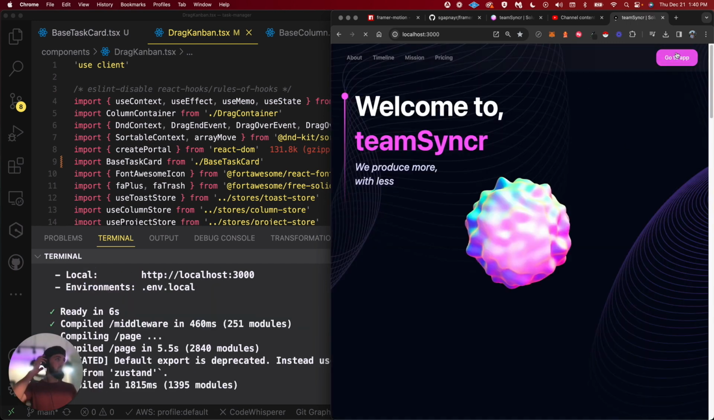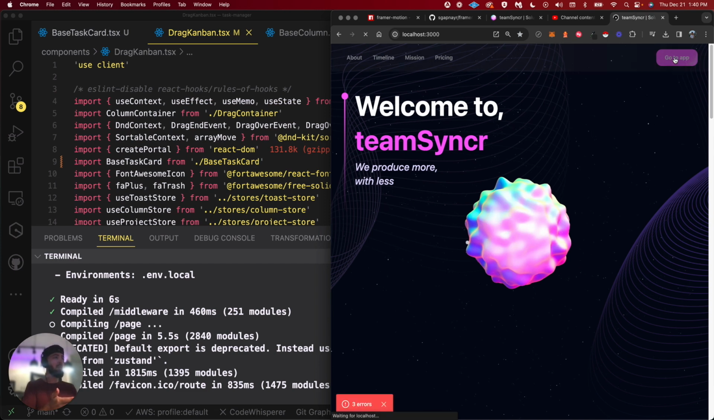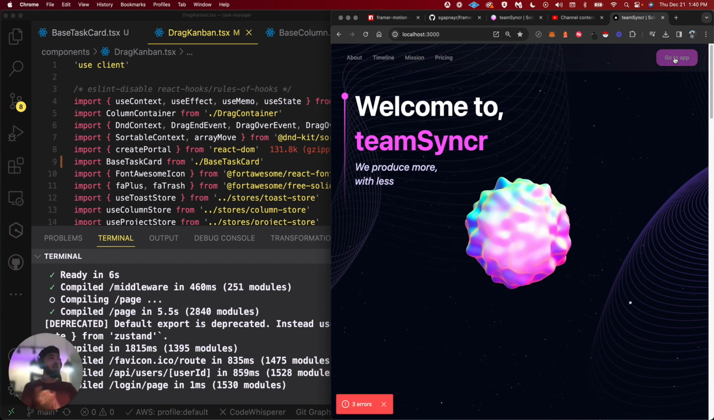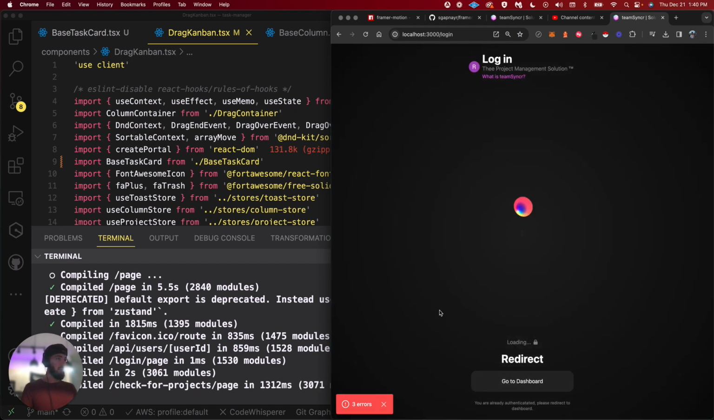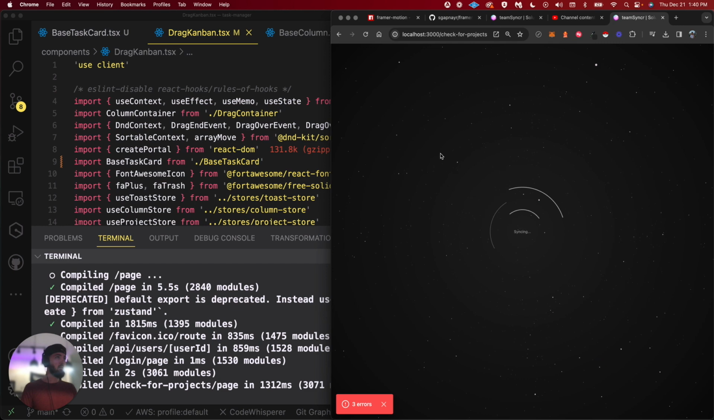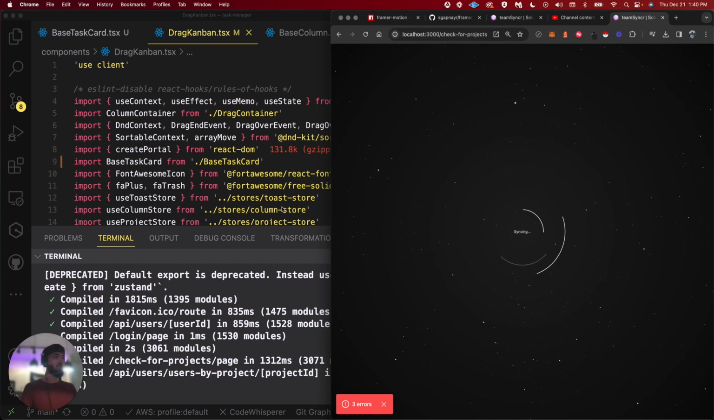So let's pop into the application real quick. So we're logged in using Clerk for authentication. Let's see, kind of handling. We got some errors. It looks like we'll have to handle those another time. Looks like I should be fetching projects here.